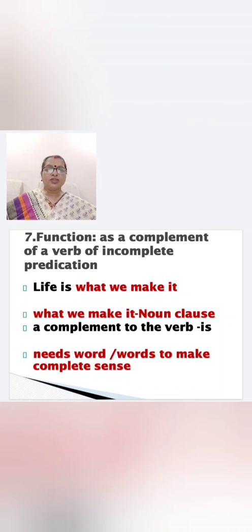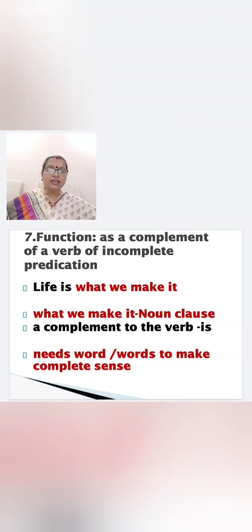The next function of noun clause as a complement of a verb of incomplete predication. Now let us see this example. Life is what we make it. Life is what? What we make it. So what we make it is complement to the verb is.